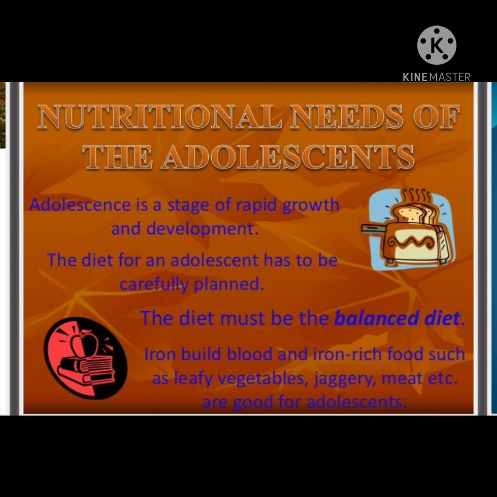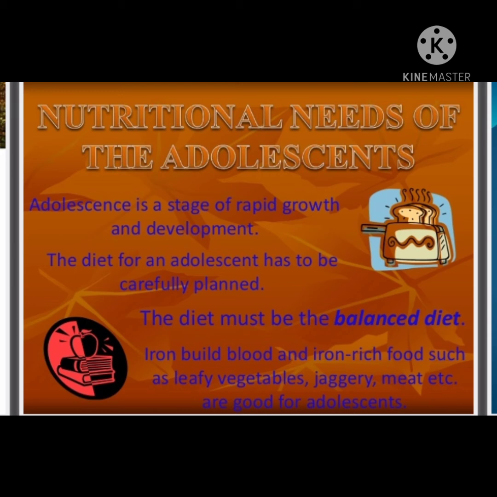The next is personal hygiene. We know that adolescence is a period of rapid growth. As a part of this rapid growth, the body is producing a lot of waste materials. The timely removal of all these waste materials is very essential. Along with sweat and sebum, these waste materials are also removed from our body. So, timely cleaning of the body is very essential.